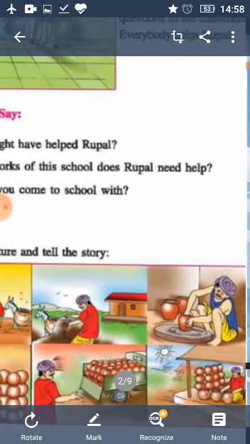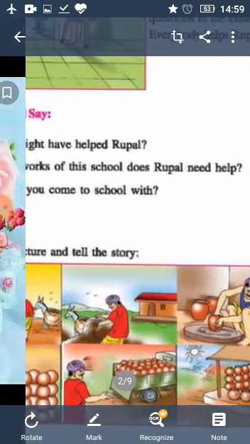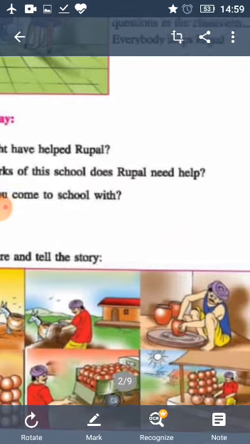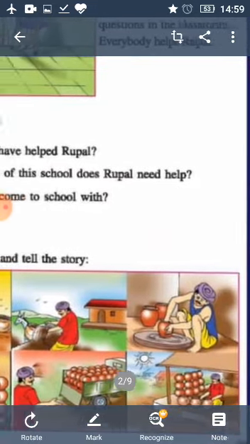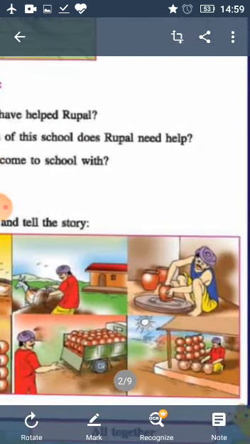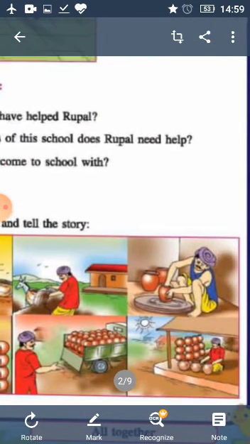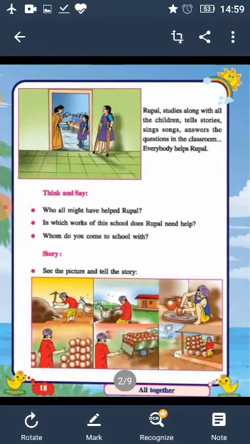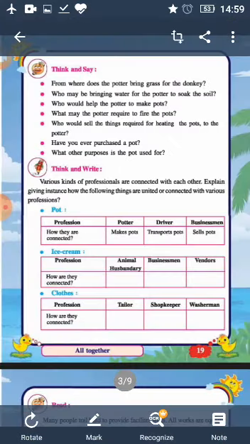He used to transport the pots to the nearby city. Then he used to sell his pots to the businessman. In this way, he used to work hard to earn his living. Now, after discussing this story, we will come to the portion of think and say.